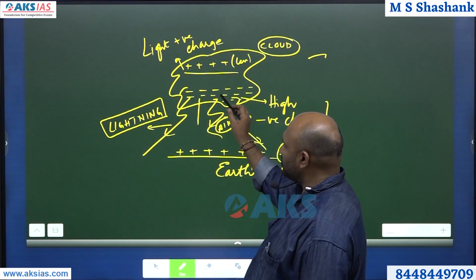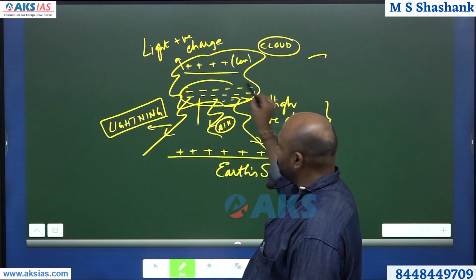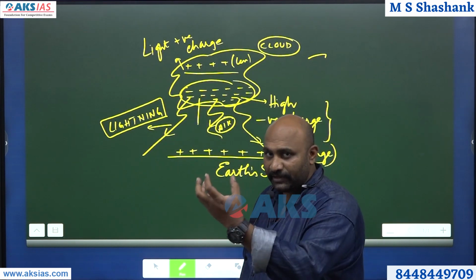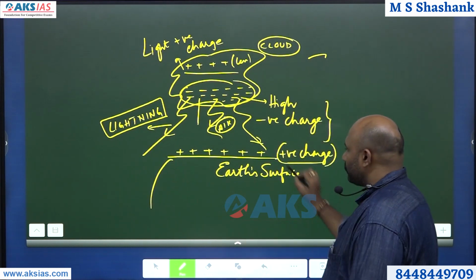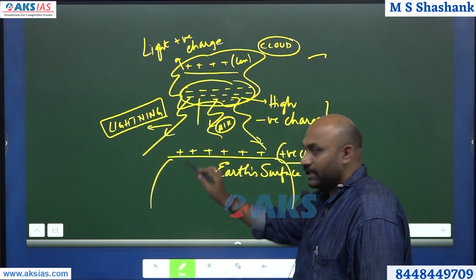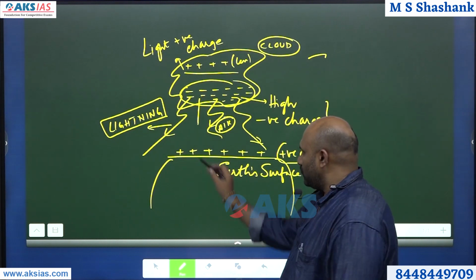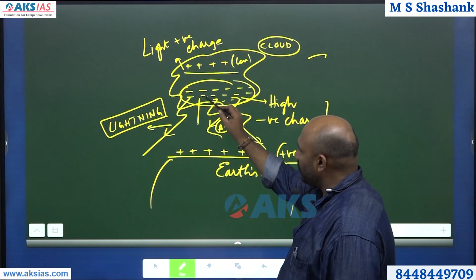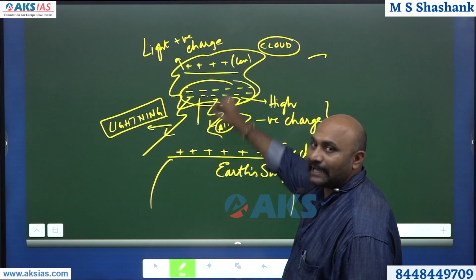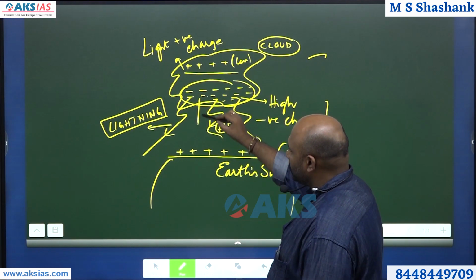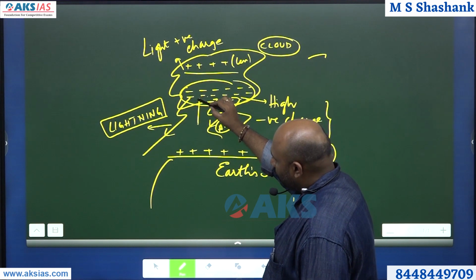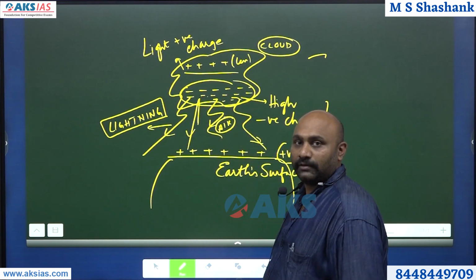When the heaviness of the negative charge increases, we already know that earth basically has an overall positive charge. Negative and positive charges attract each other. Because they attract each other, the electrons will start flowing down.